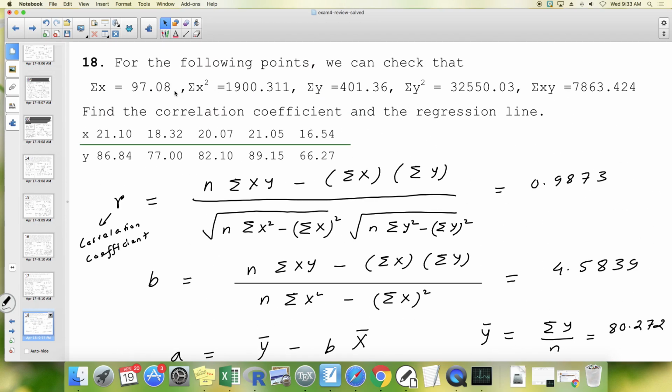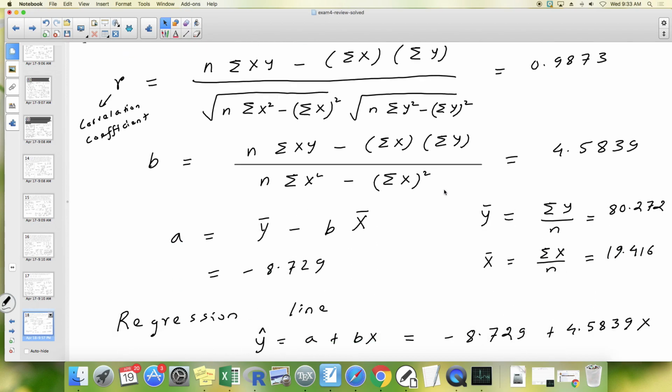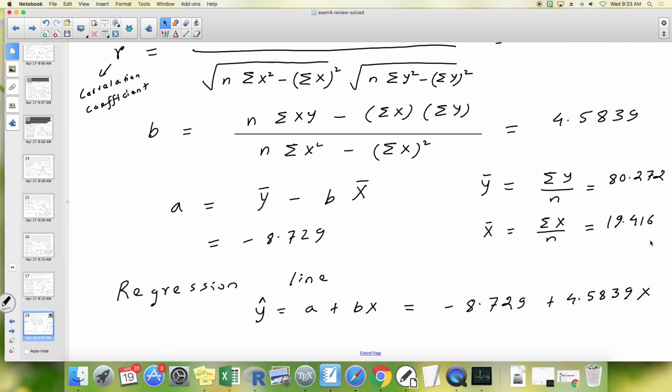Once again, you plug in this value of sigma x and n equals 5, you shall get this value. So you have y bar, you have b, you have x bar. You get a is minus 8.279. So what's your regression line? It's a plus bx. So y hat equals minus 8.279 plus 4.5839x. Yeah, that's it.